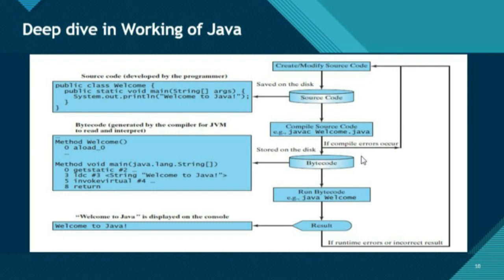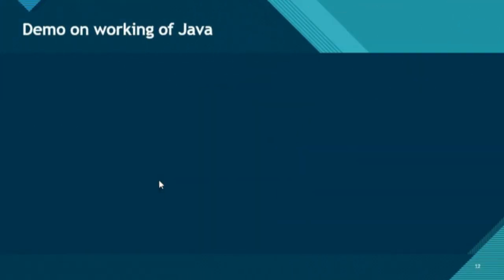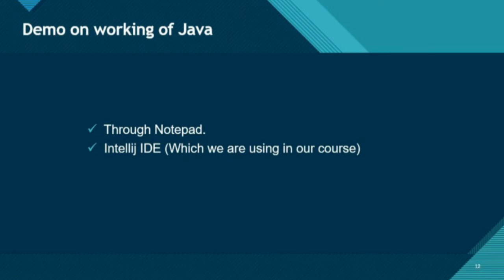Here I write some errors. We will discuss this later on, what are the errors and how can they occur. So if errors occur, if the Java compiler throws an error, we will again modify our code and again run our code. So guys, let's get on the demo of Java working. Firstly, I will show you through Notepad, and then I will show you through the IntelliJ IDE. So guys, I will open my Notepad.